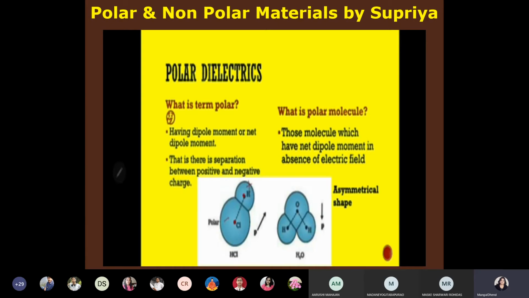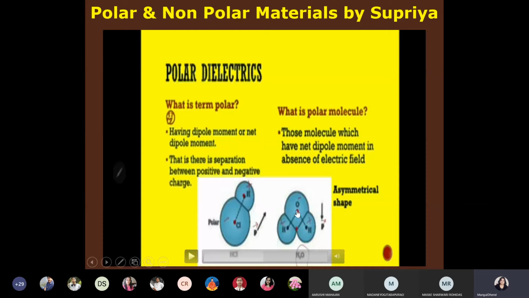In H2O, the center of mass of O minus is here and the center of mass of both H plus will be here. Therefore there is separation between negative and positive charges, therefore they have dipole moment in absence of electric field. Therefore H2O is a polar molecule. Here the dipole moment direction is from negative to positive, and here also the dipole moment direction is from negative to positive.